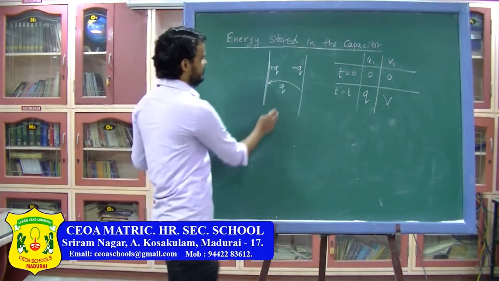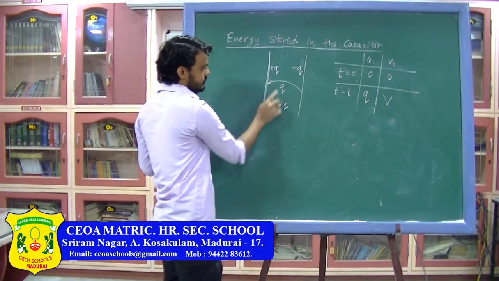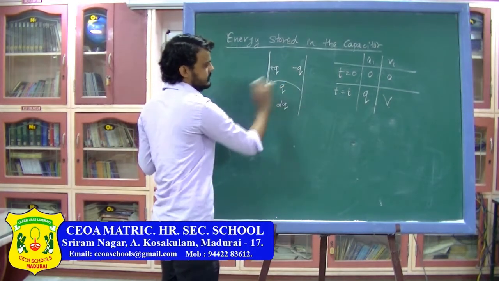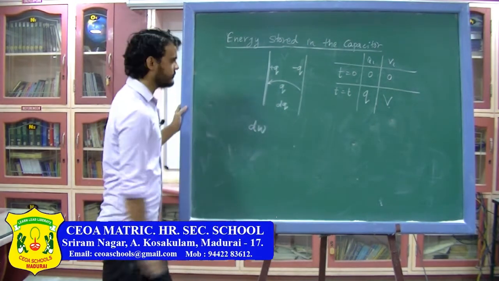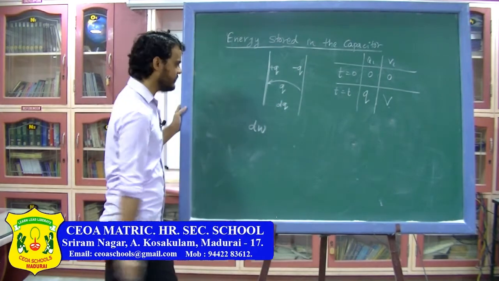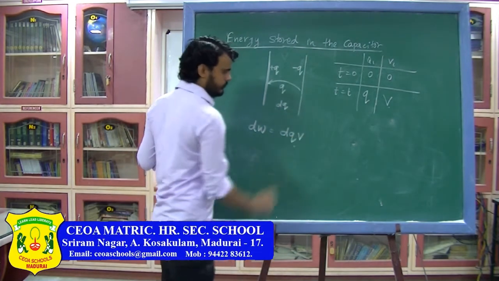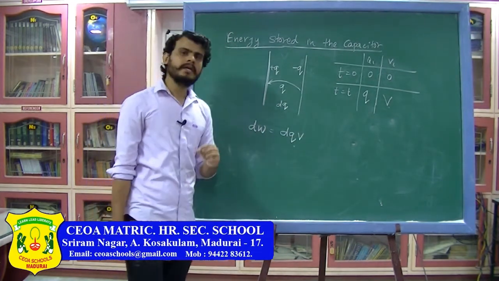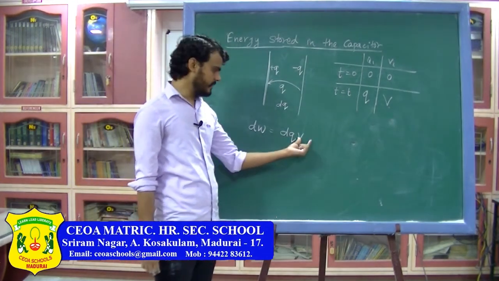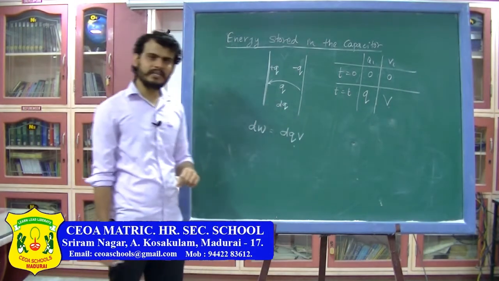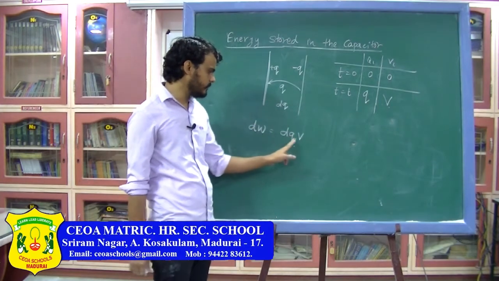Now if I want to transfer further charge dq, as this charge is positive, I have to do work against this positive charge and also this negative charge. So the work done to move this dq charge from this plate to this plate will be dq into V. As we have seen, if you are taking a charge from one potential to another, the work done will be the charge multiplied by the potential difference. Here I am assuming the potential difference is V. So the work done to move this dq charge from this plate to this plate is dq into V.